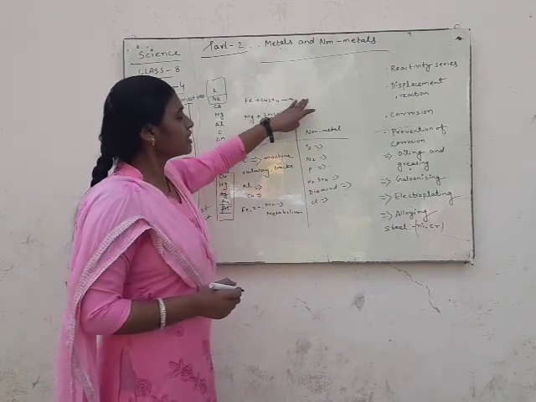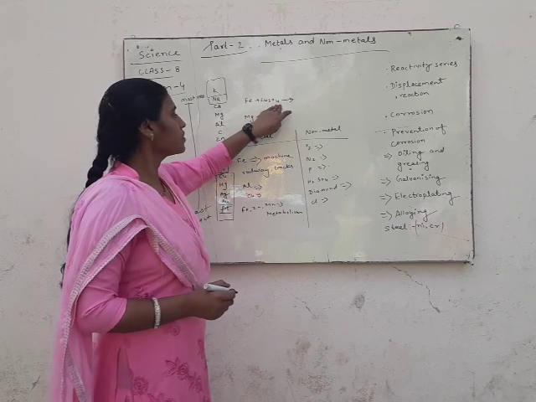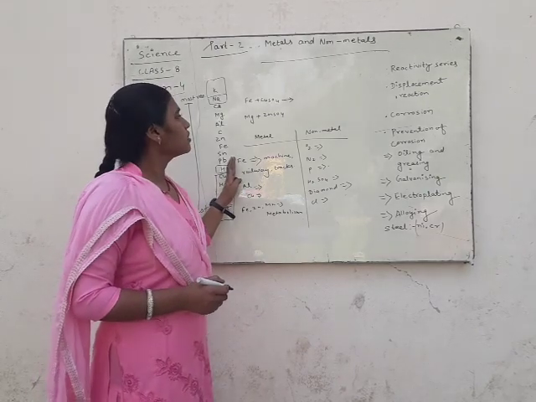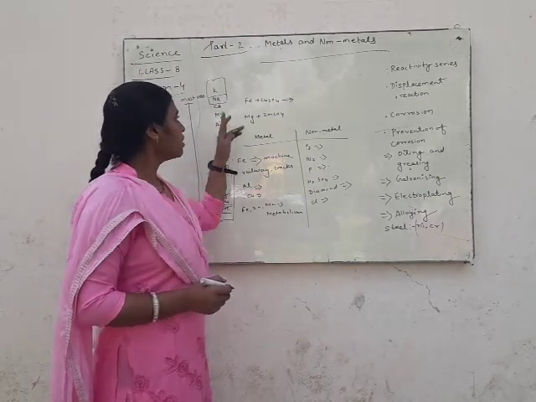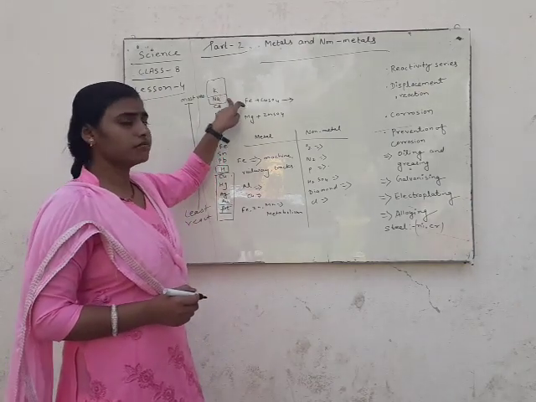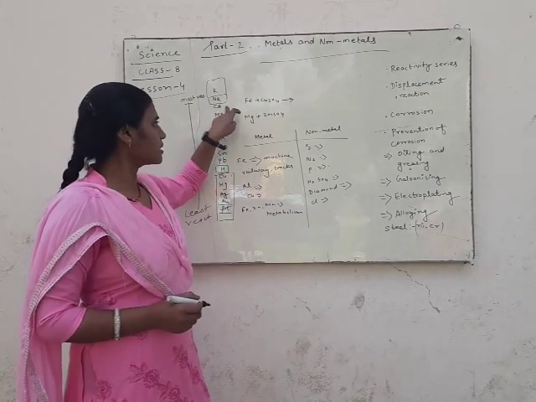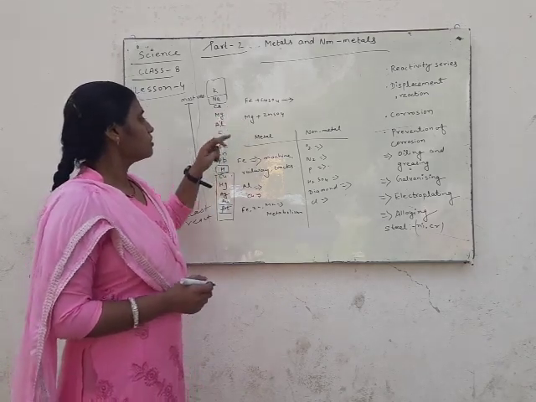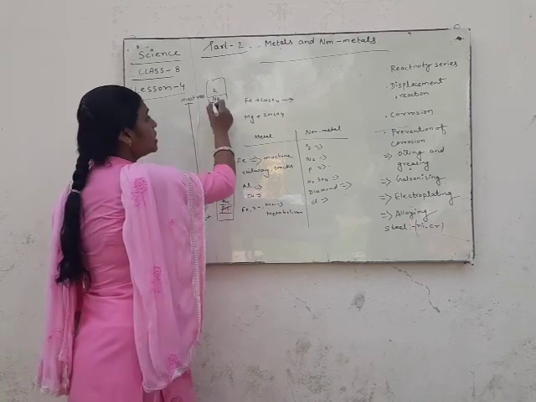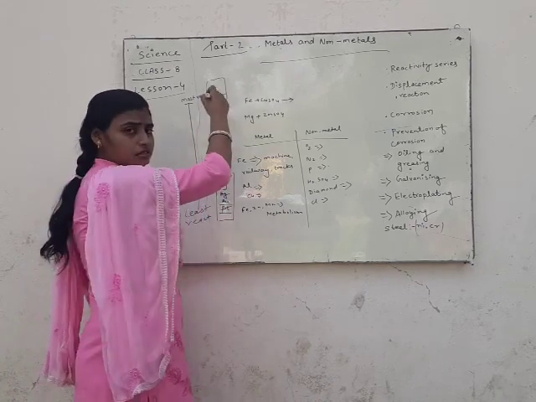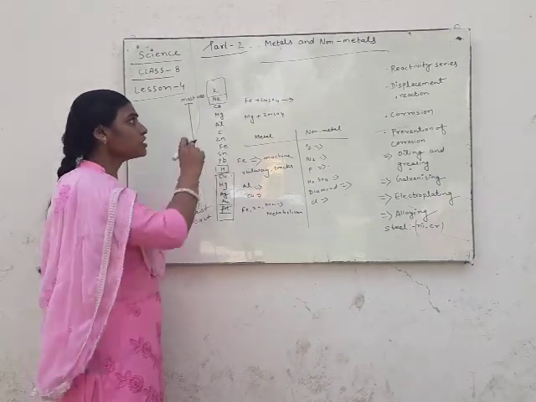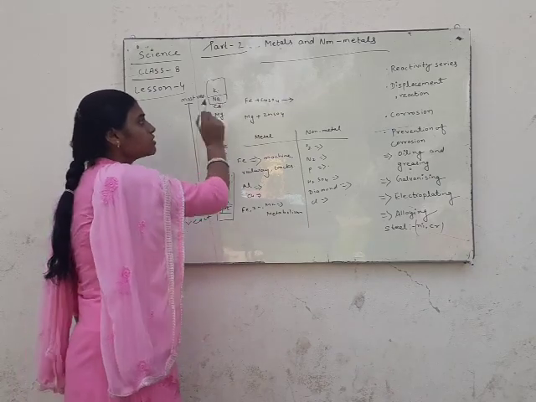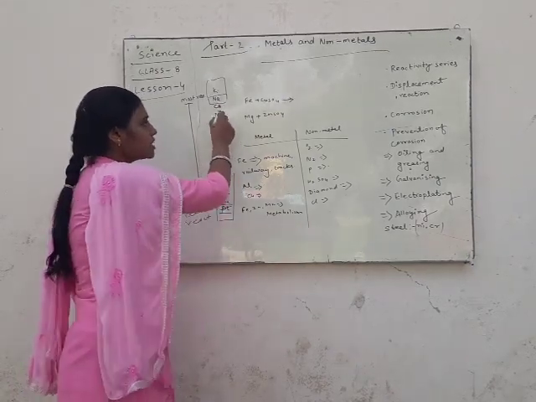In the reactivity series, when we arrange the metals in decreasing order we find potassium is more reactive than sodium, sodium is more reactive than calcium, calcium is more reactive than magnesium. It means potassium displaces sodium because it is more reactive than sodium. Sodium displaces calcium, calcium displaces magnesium, and so on.